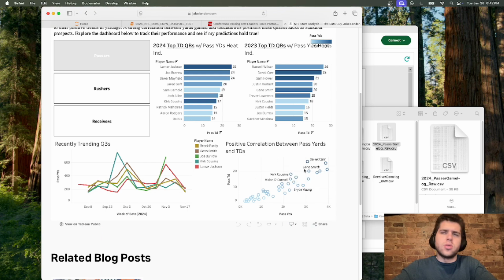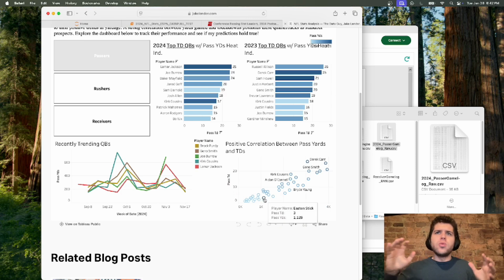And then just a correlation between passing yards and touchdowns, and you can see there's a positive correlation between the two. So it's saying if you get more pass yards, you'll probably get more touchdowns, which makes sense because you probably have more passing attempts, more touchdowns, right? So on and so forth. But this code was working. However, when I pulled the code, it didn't update correctly like I wanted it to.